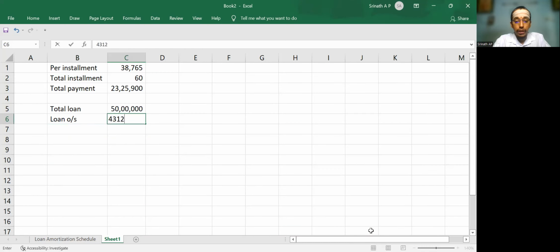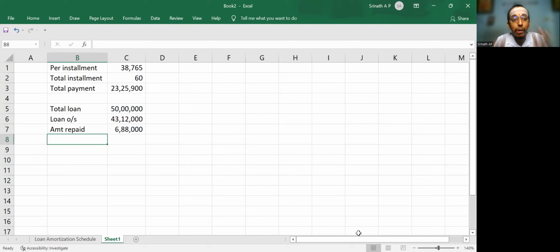That means the amount repaid towards the principal would be only 6,88,000. See the total repayment. You have paid 23,25,000, out of which only 6,88,000 goes towards the principal. The balance will all go only towards the interest.